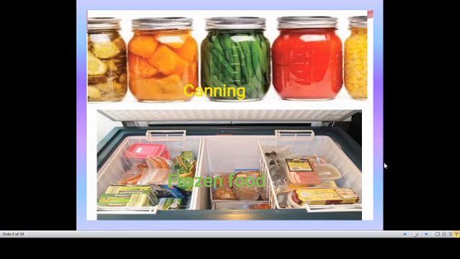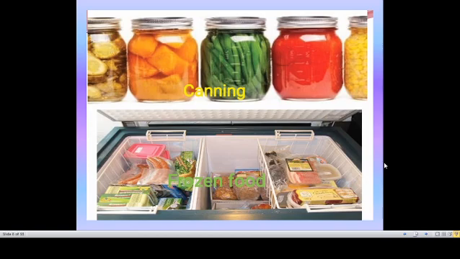What is canning? Canning means we keep our food tightly packed in a sterile bottle or a glass bottle. By tightly packing that, the food will not spoil and we can use it for several days. And also frozen food.